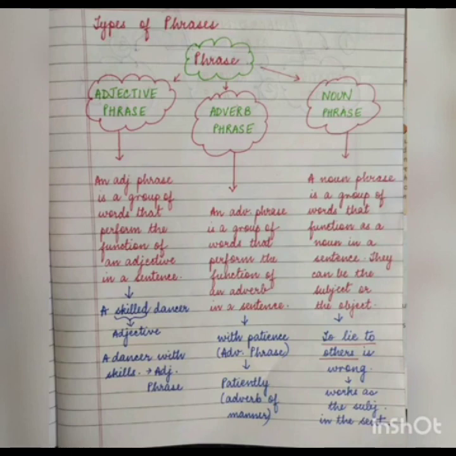Now instead of skilled dancer, if we write a dancer with skills, meaning remains the same, it becomes an adjective phrase. A dancer with skills becomes an adjective phrase because it is telling us the quality of the dancer. What kind of dancer? A dancer with skills.